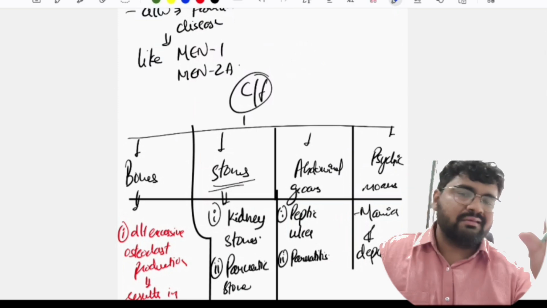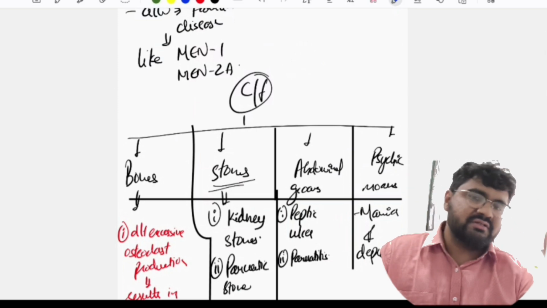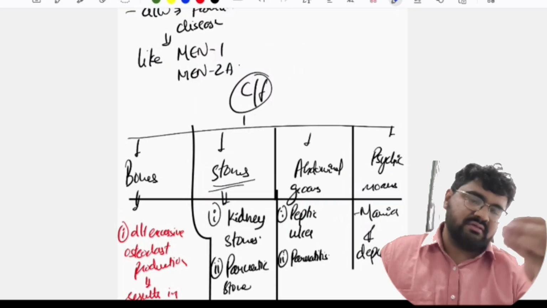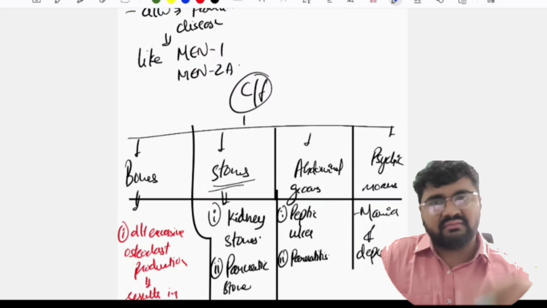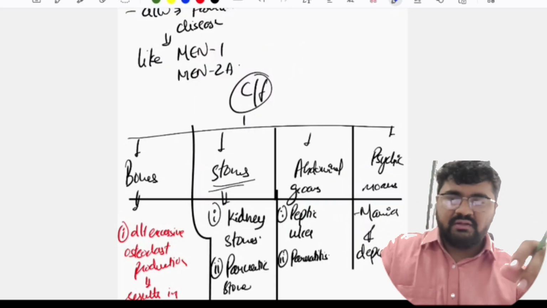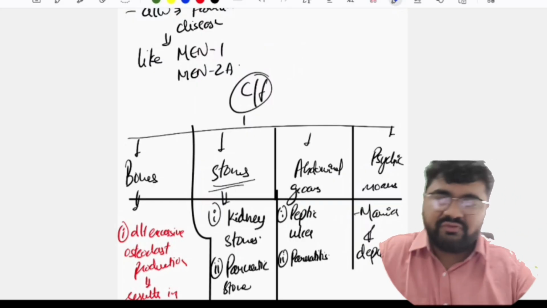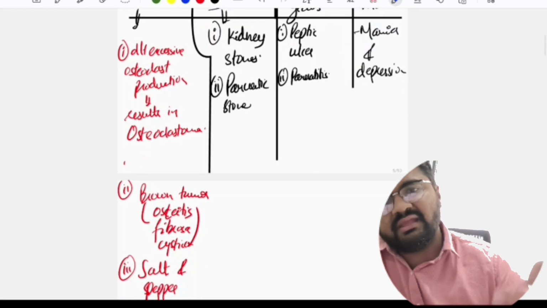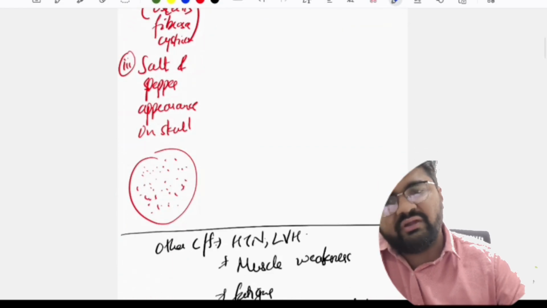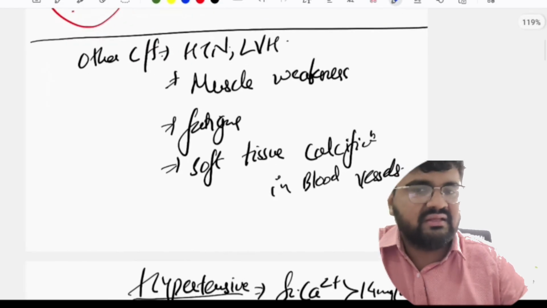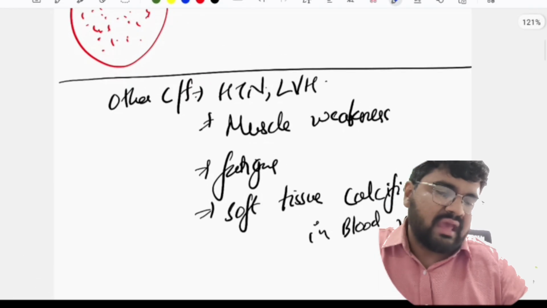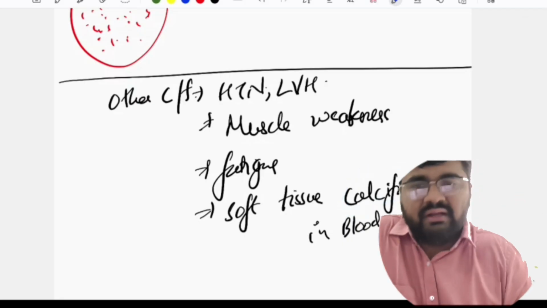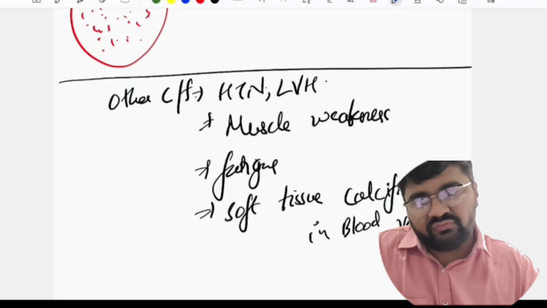Okay, so hyperparathyroidism in general, primary or secondary or tertiary, ऐसे ही features देंगे. It is just that what is the etiology of it, it changes. Okay, and thus your management also changes. Okay, so other clinical features which are associated with hypercalcemia is that the patient will have hypertension, there will be left ventricular hypertrophy, there will be muscle weakness, fatigue, and there will be deposition of this calcium in the blood vessels, okay, and in the soft tissue.